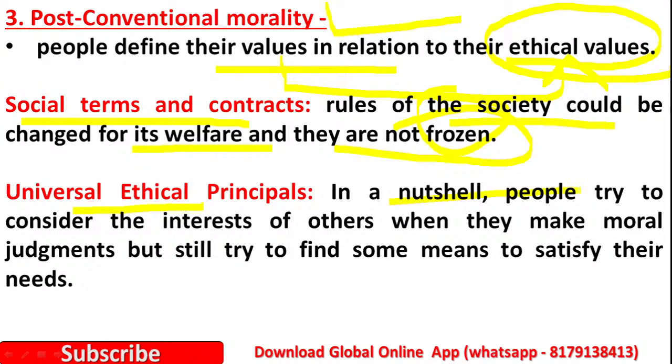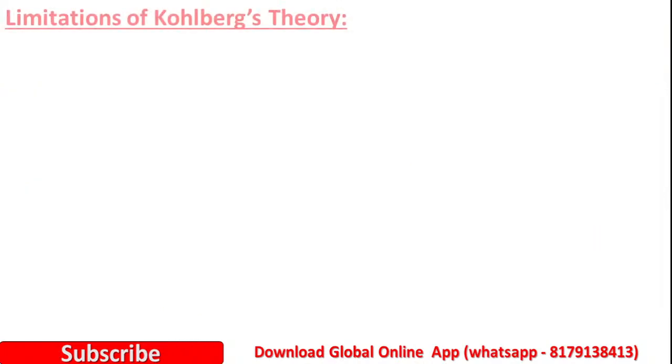Yes, in a nutshell, people try to consider the interest of others. They are respecting others' interest also. They are not egocentric here. When they are making moral judgments, they respect others' interest. But still they are trying to find some means to satisfy their needs, and their main focus is on satisfying their needs. So this is about post conventional morality.